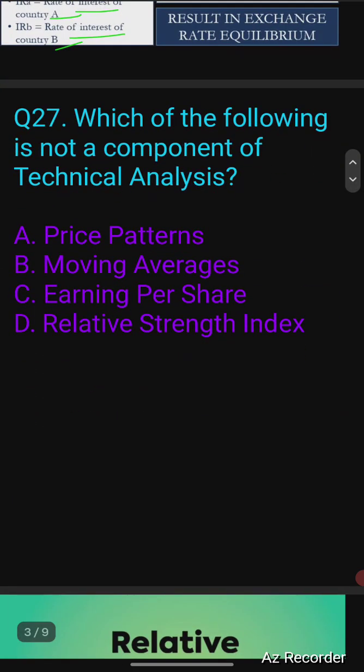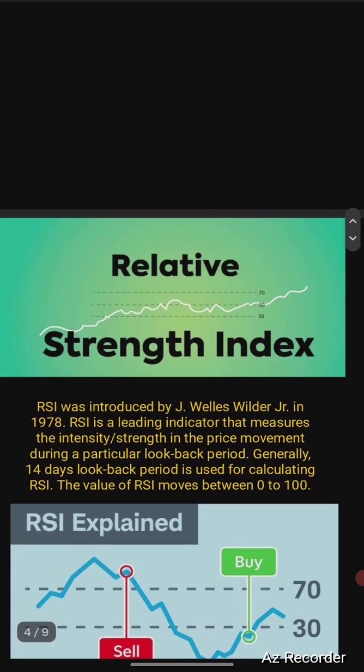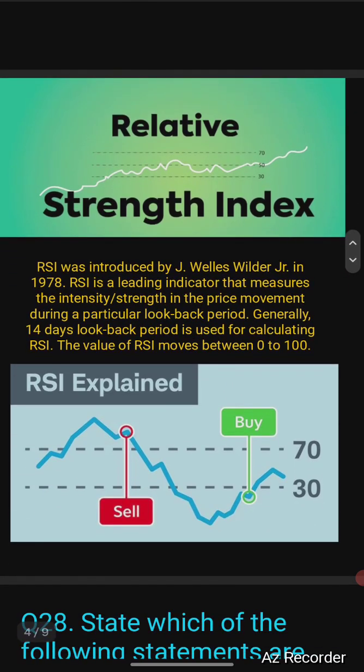Question number 27. Which of the following is not a component of technical analysis? So price patterns, moving averages, earning per share, or relative strength index. So this is technical, this is technical, this is technical, this is fundamental. So the correct answer will be option C. Let's discuss the relative strength index. What is the relative strength index?